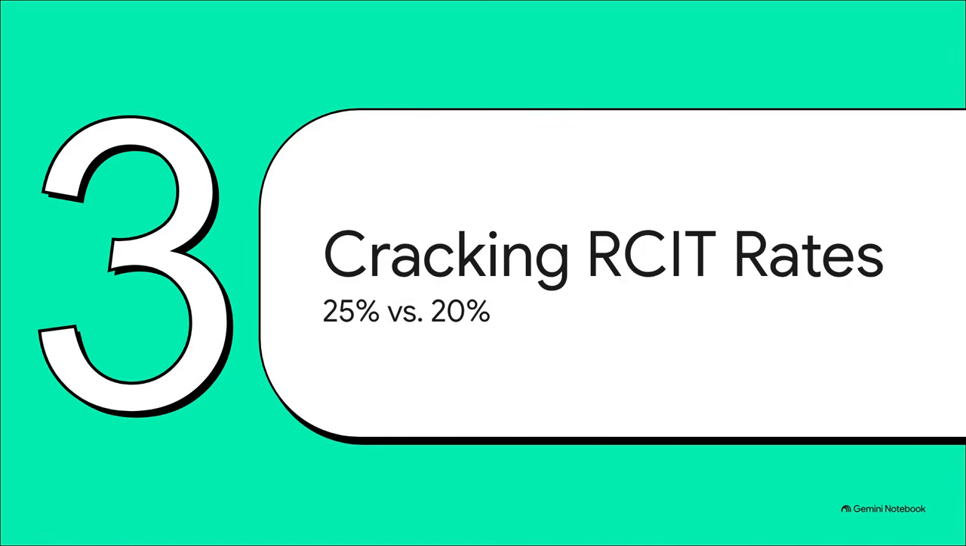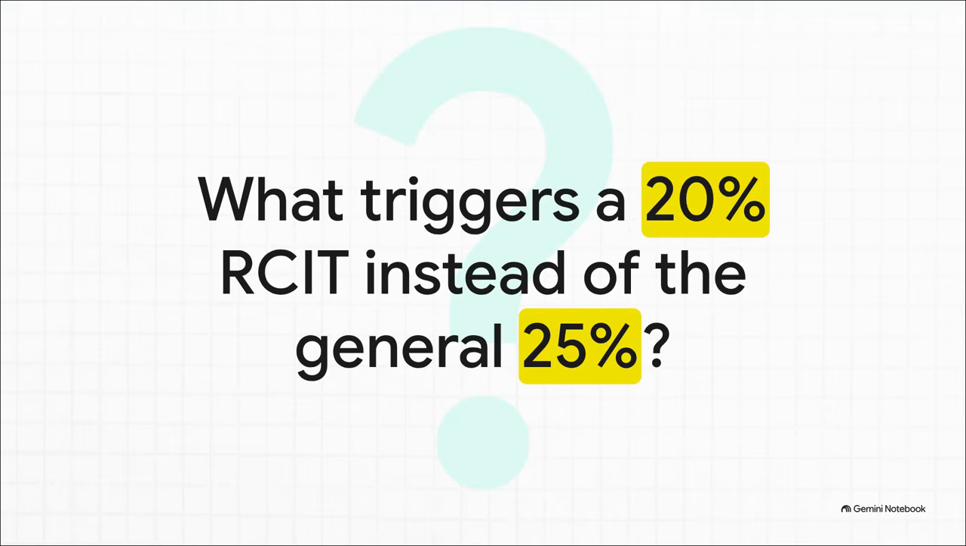Next up, checkpoint 3, cracking the RCIT rates, specifically 25% versus 20%. Now for the numbers. This is the absolute core of the exam. But before we just dive into the matrix, see if you can pull this from memory. What are the 2 highly specific exceptions that pull the corporate tax rate down from the standard 25% to a sweet 20%? Hint, think about business size and think about special economic zones.